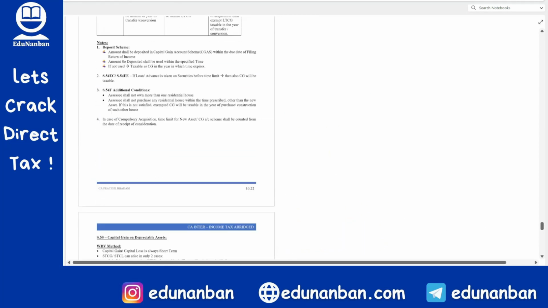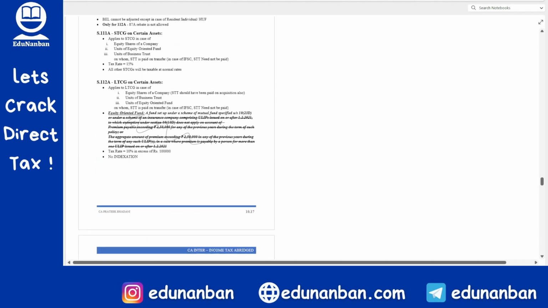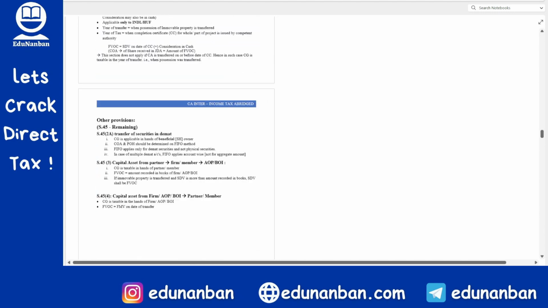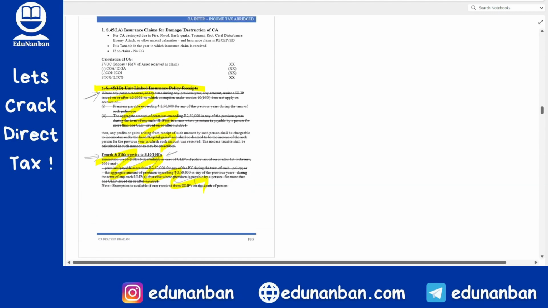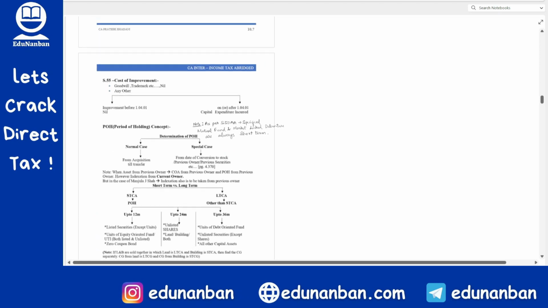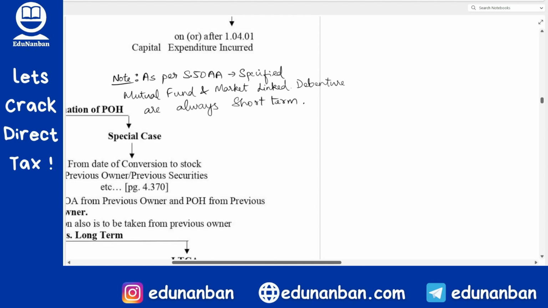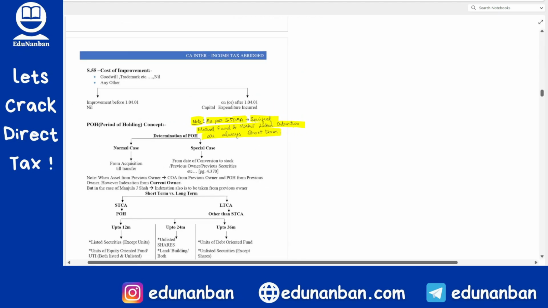So here also I want you to make a note. Come to section 2(42A), where we discussed short-term capital asset and long-term capital asset. In page number 10.8, I want you to note here, under period of holding concept: as per section 50AA, specified mutual fund and market linked debenture are always considered as what? Short-term. Please pause the video, write down the provision and then unpause the video. Okay? Done?